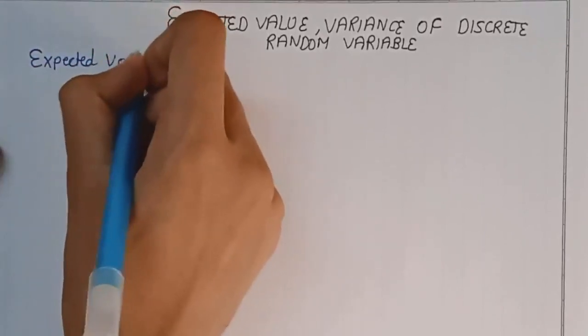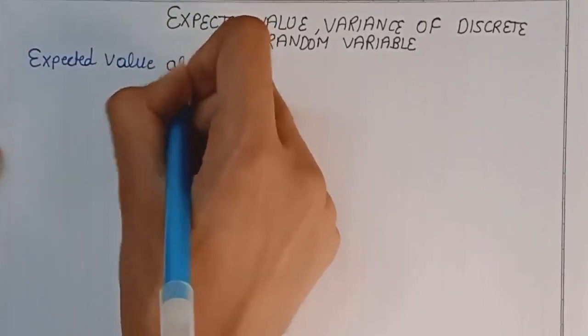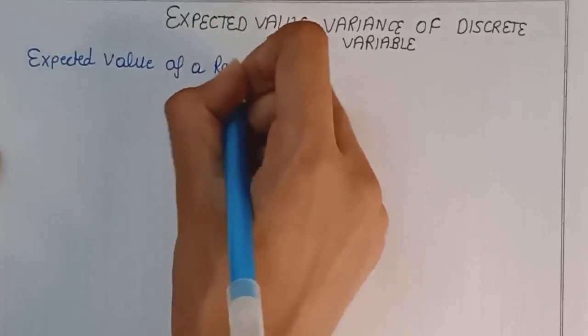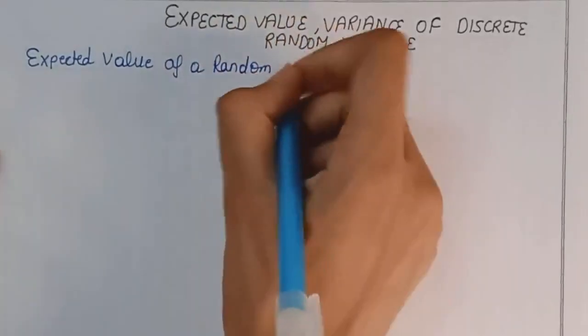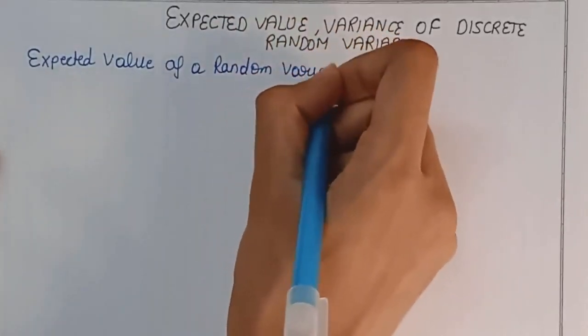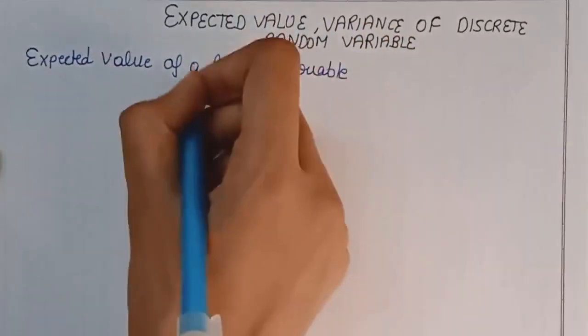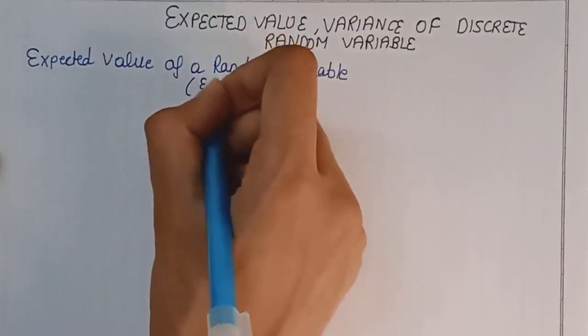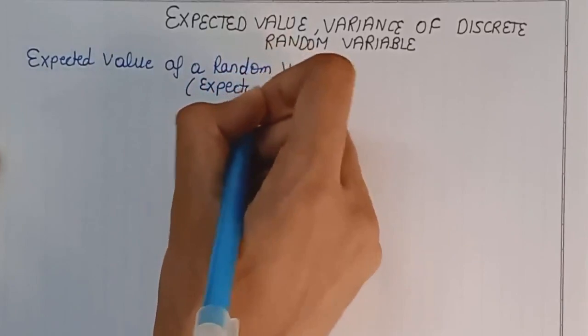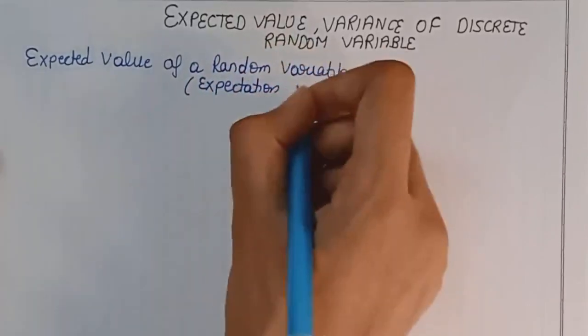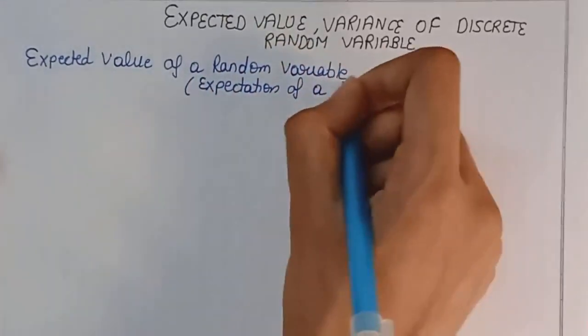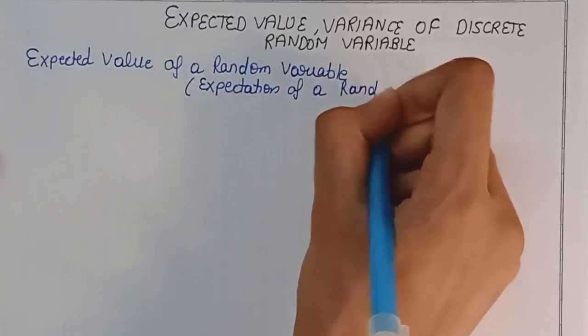Expected value of a random variable. It is also sometimes called expectation of a random variable.